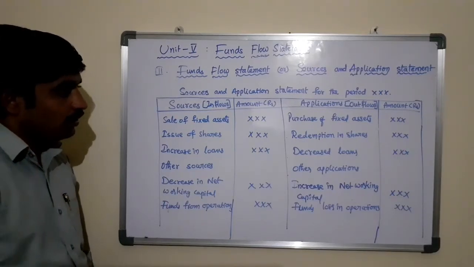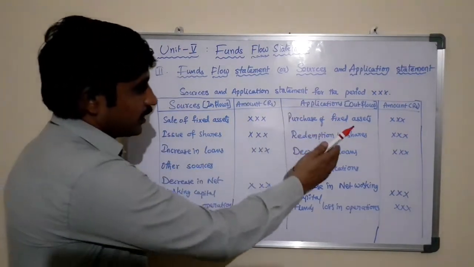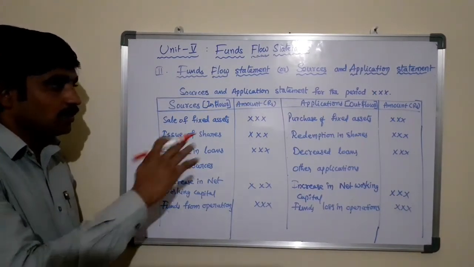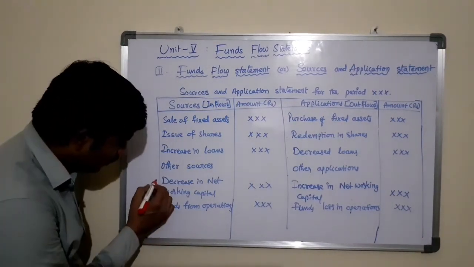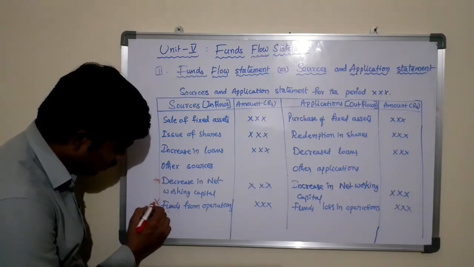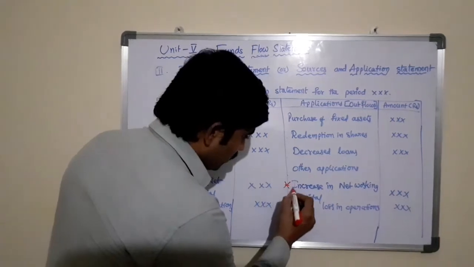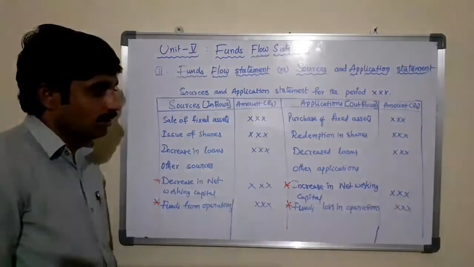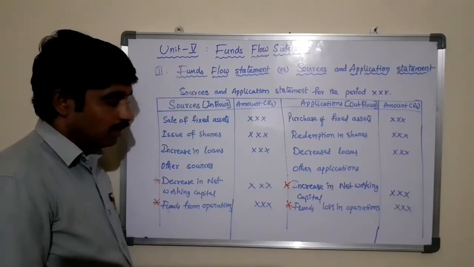So after posting the assets and liabilities of the business in terms of sources and applications, we need to take these two pieces of information from the schedule of changes in working capital and the profit and loss adjustment account.